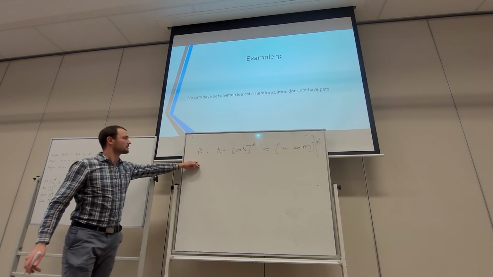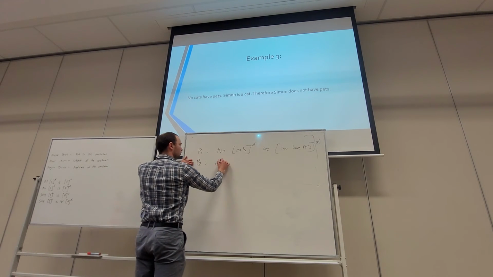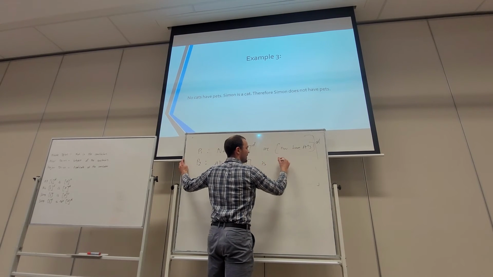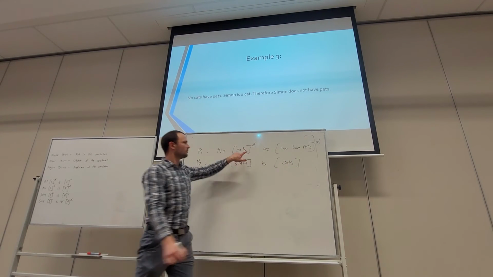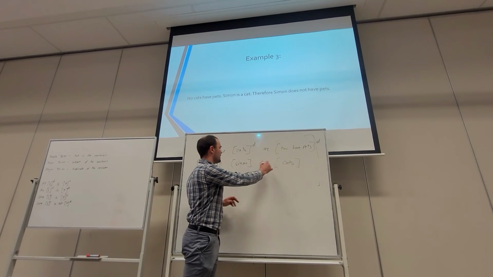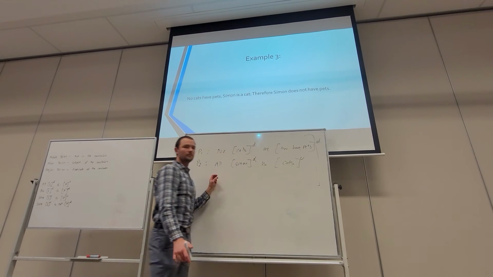Okay, in the next premise, Simon is a cat. So we're going to go all Simon is or are that which is cat. Cats. Okay, now we need to be consistent with the term. Here we've used cat, so all Simon is a cat. And so for an A proposition, we have distributed and undistributed.